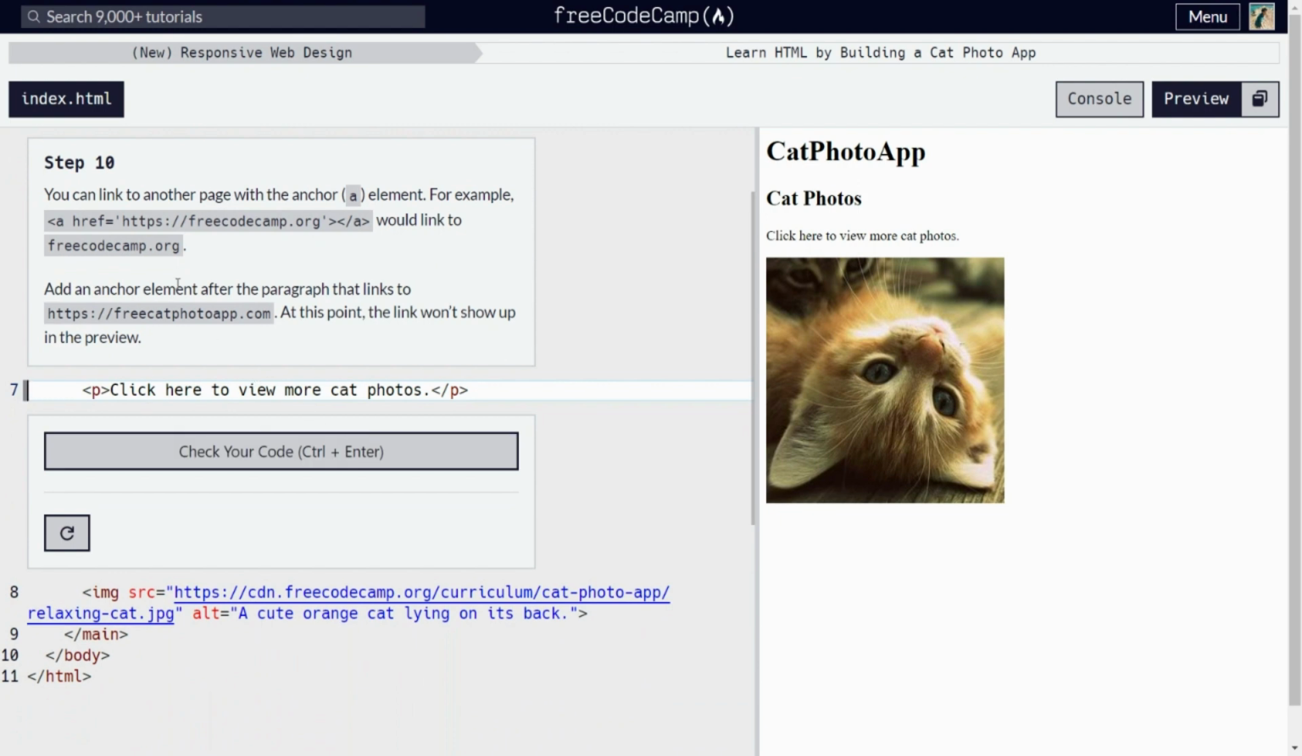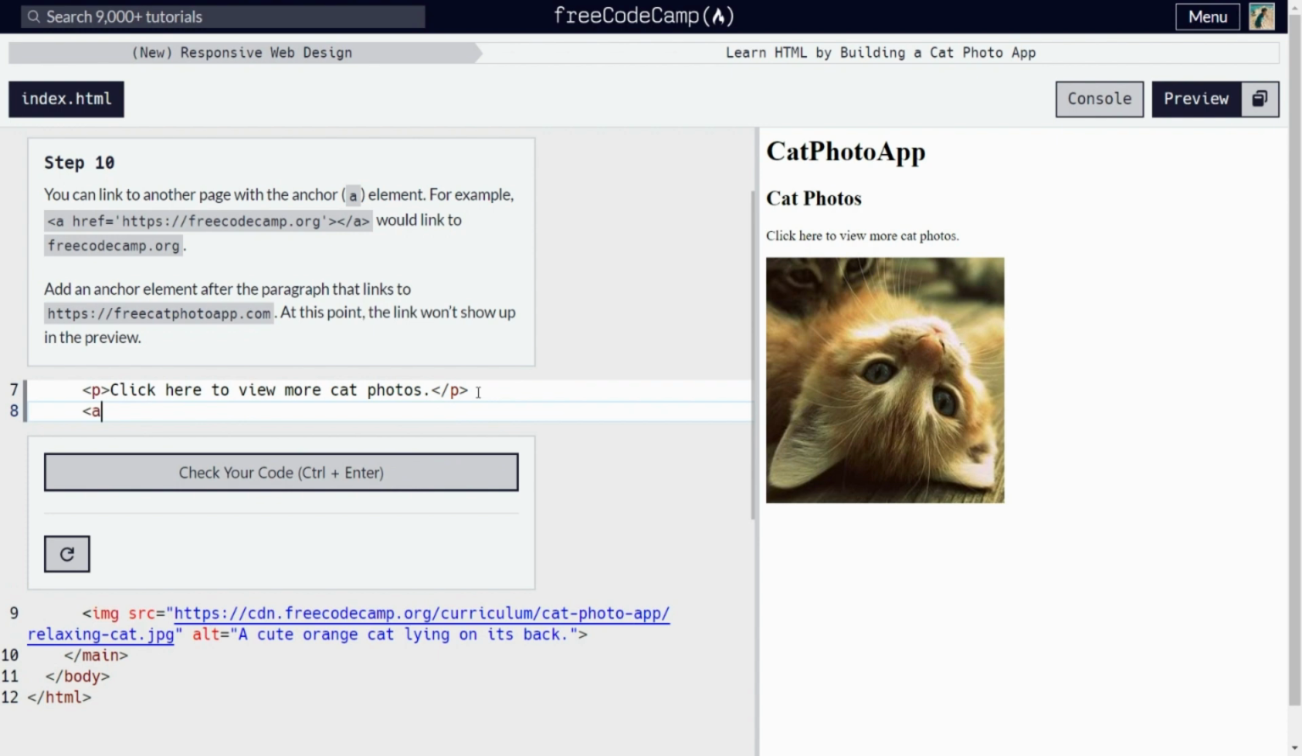On step 10, you can link to another page with the anchor element. So now we are introduced to the anchor element with the letter a. For example, a href equals, then there's a link to go to the freeCodeCamp website. Now, for this step, add an anchor element after the paragraph that links to https://freecatphotoapp.com. At this point, the link won't show up in the preview. Let's do that.